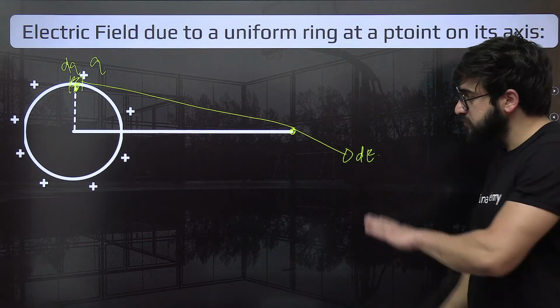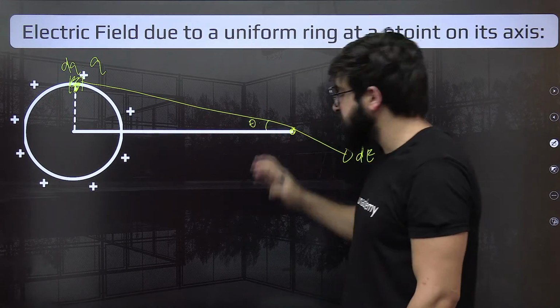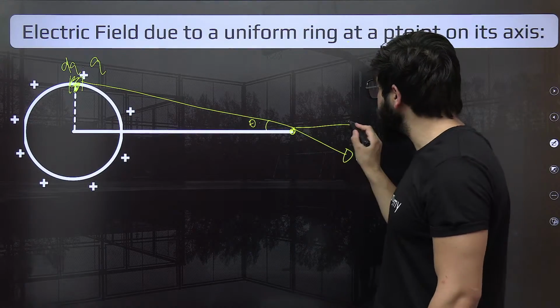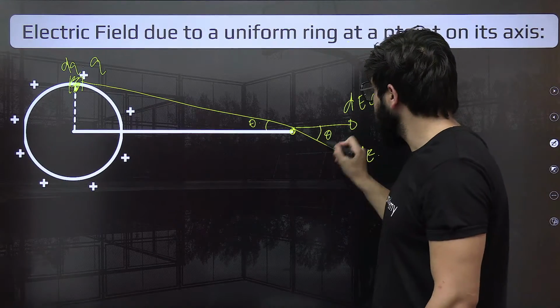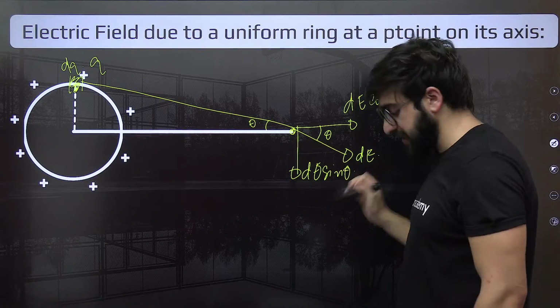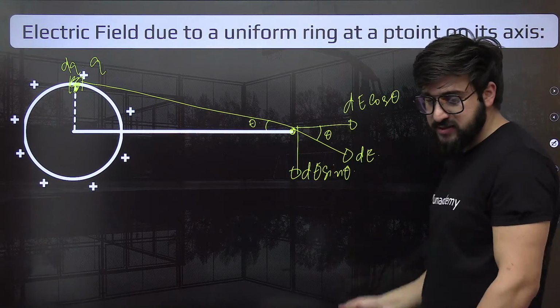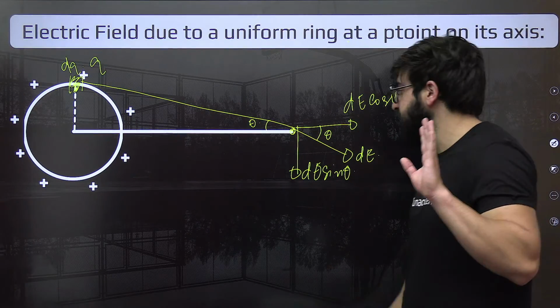Because of that element, this dE, if this angle is theta, this dE will have two components. This is dE cos theta, and this will be dE sine theta. Clearly we can write it like that. This is dE, this is dE sine theta, this is dE cos theta. Fine.